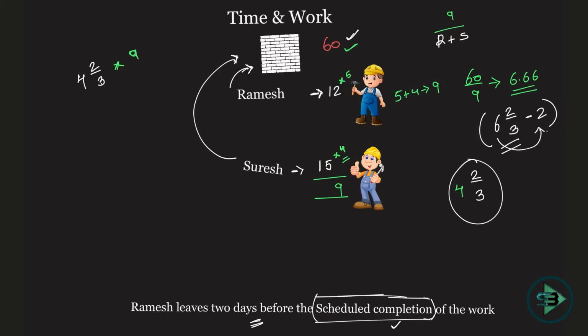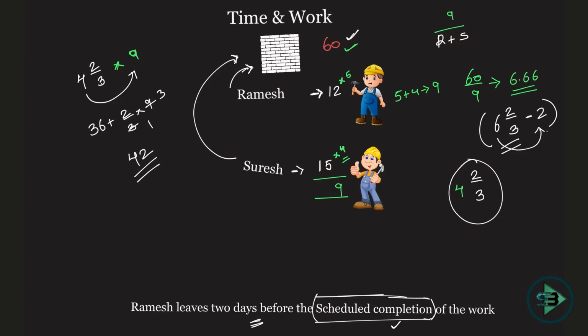Okay, now one easy way to calculate this is do 9 into 4 will be 36 plus 2 by 3 into 9. Do it in this way: 2 by 3 into 9, 3 1s are 3, 3 3s are 9, 2 into 3 is 6. 36 plus 6 is nothing but 42. 42 bricks will be put in till 4 2 by 3 days when both of them were working together. That is 2 days before they were scheduled to complete the work.